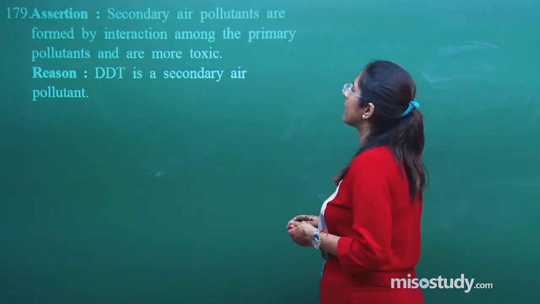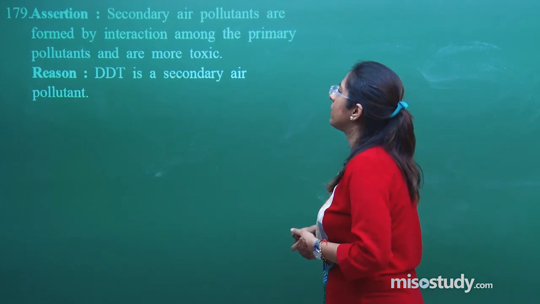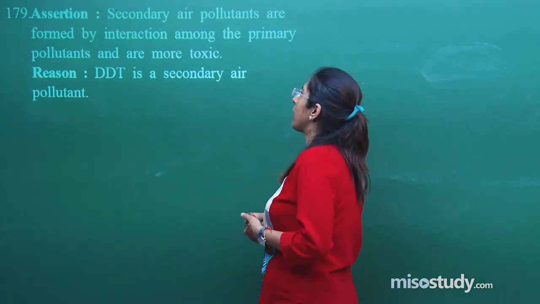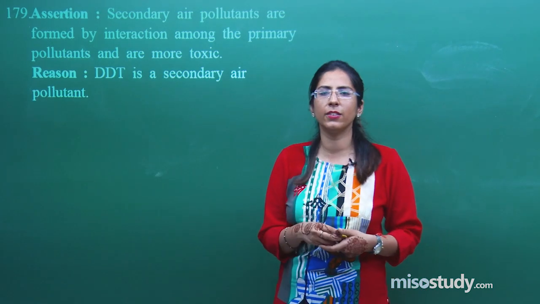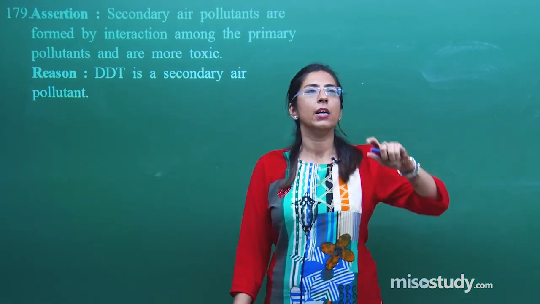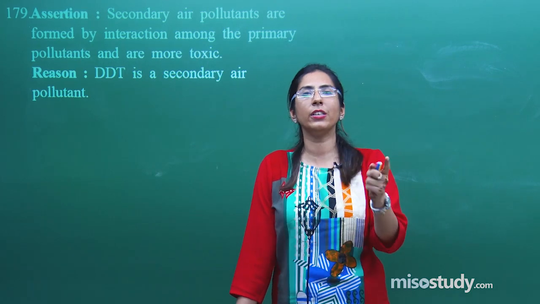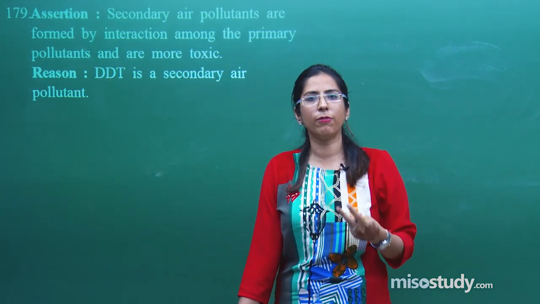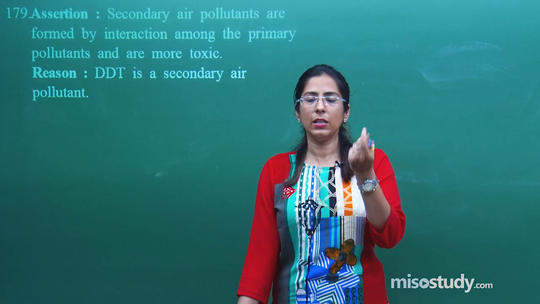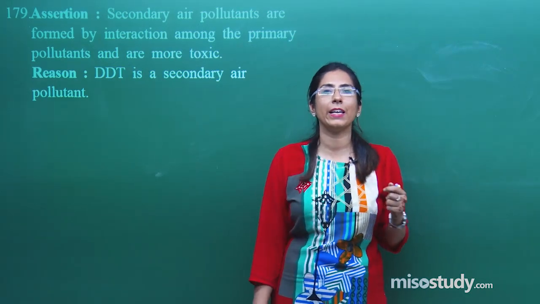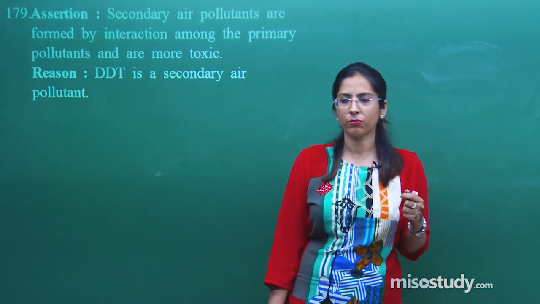This is question number 179. Secondary air pollutants are formed by the interaction among the primary pollutants and are more toxic. Is it right or wrong? Yes, it is absolutely right. The pollutants which are present in the environment, the primary pollutants, when they react together, what they form is a secondary pollutant. For example, a very good example we have is PAN, peroxyacetyl nitrate.